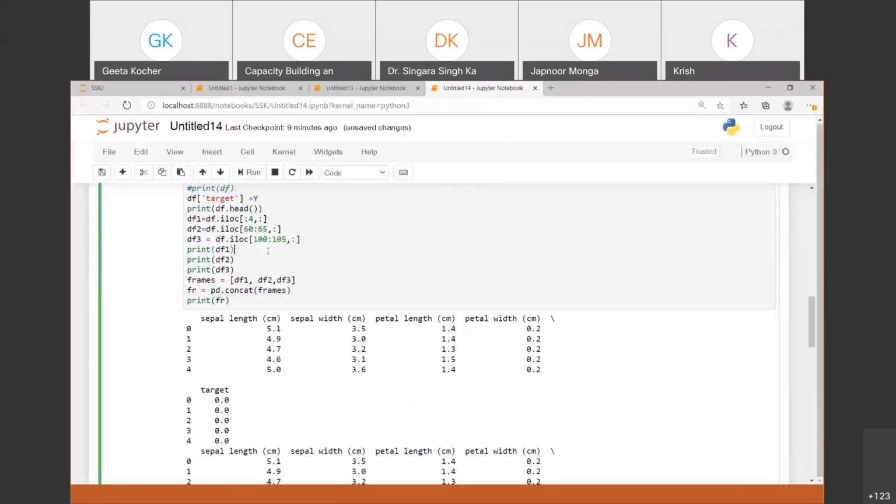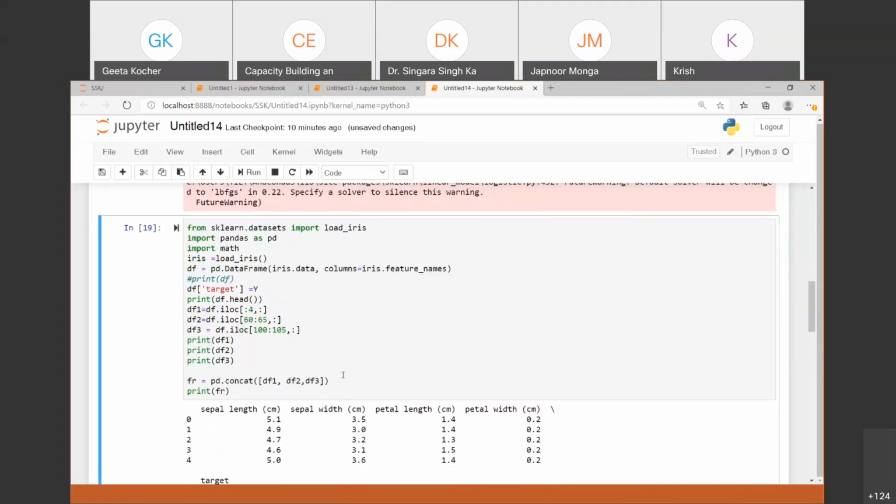You just put one part of one class into one data frame variable, second in the second one, and third in the third one, and then just use this syntax to concatenate the data, and pass these variables to the concat method. You can directly put it here like this. So now you can concatenate any number of classes.